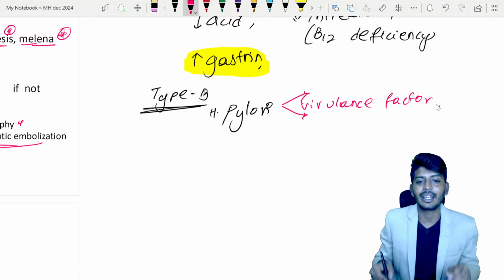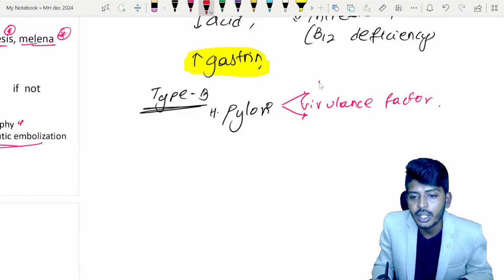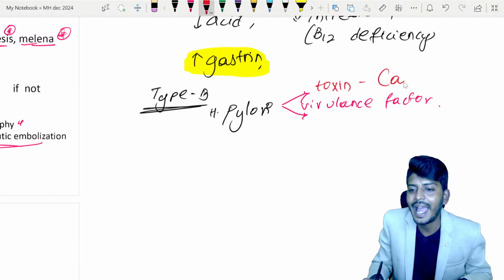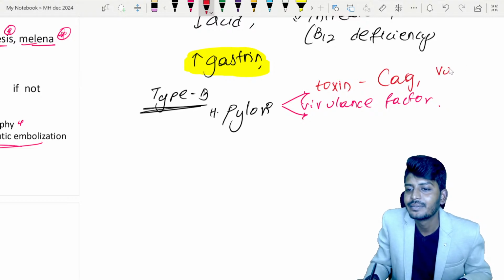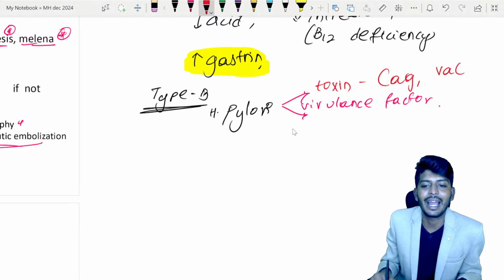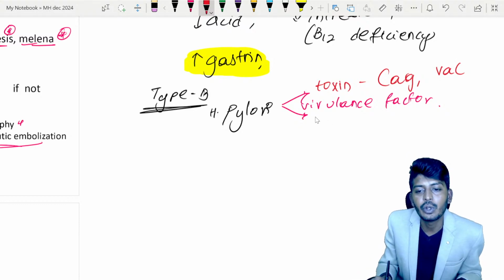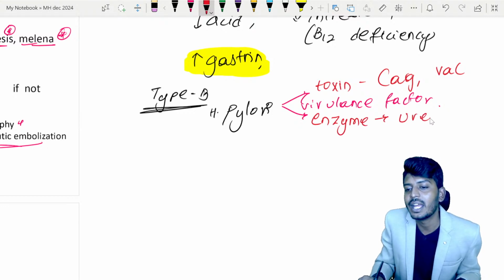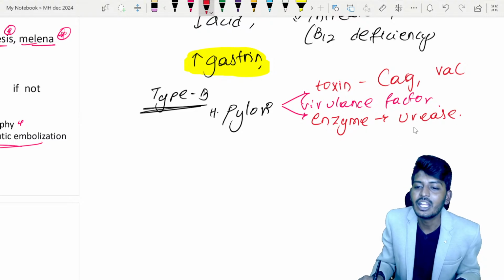Within the virulence factor there are two things, children. One is toxins. The names of the toxins are CAG and VAC. CAG and VAC are the toxins, and it also produces an enzyme. What is the name of the enzyme? The enzyme, children, is urease. Because of urease, a duodenal ulcer is formed.